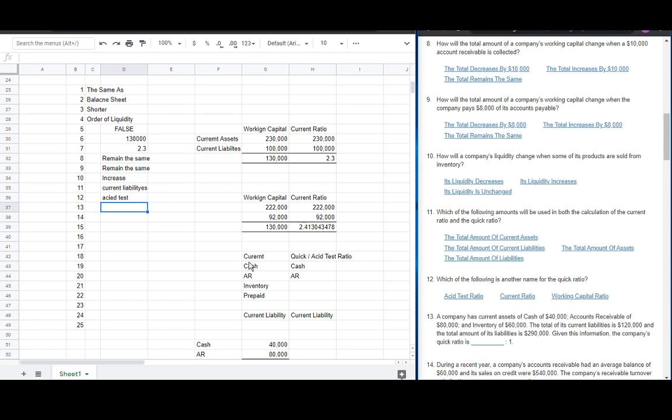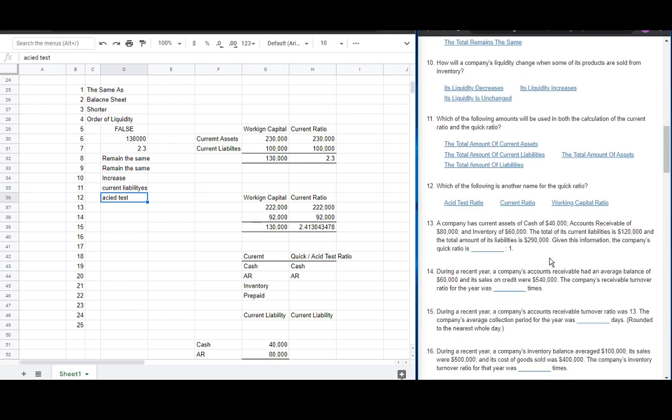You can see that in a current ratio, we take the cash, AR, inventory, and prepaid divided by the current liability. However, in the quick ratio, we add the cash and AR and divide by the current liability. So we are missing inventory and prepaid.